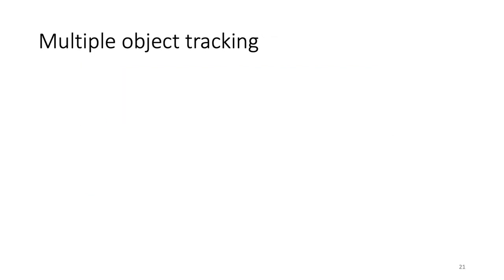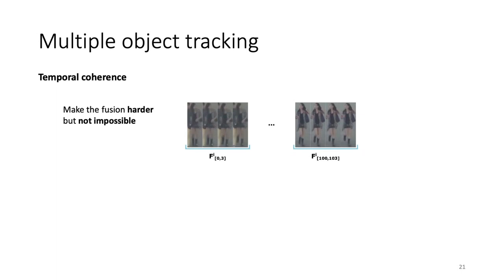To make the method more robust, we use the spatiotemporal coherence. For the temporal coherence, the goal is to make the fusion between tracklets harder but not impossible, so an object can be recovered after long-term occlusions. To do so, we consider the temporal distance between detection timestamps, and update the distance between tracklets by weighting it with a constant lambda t factor.